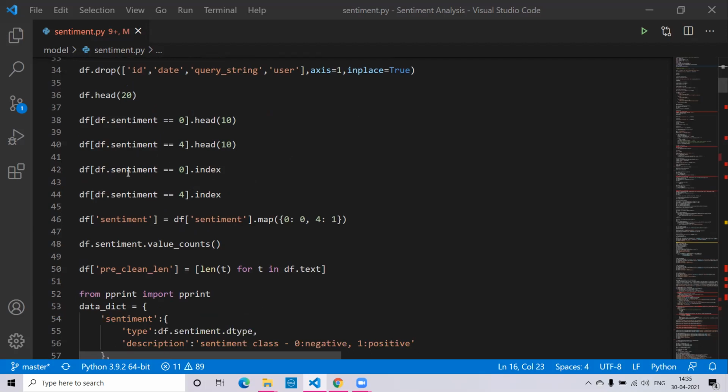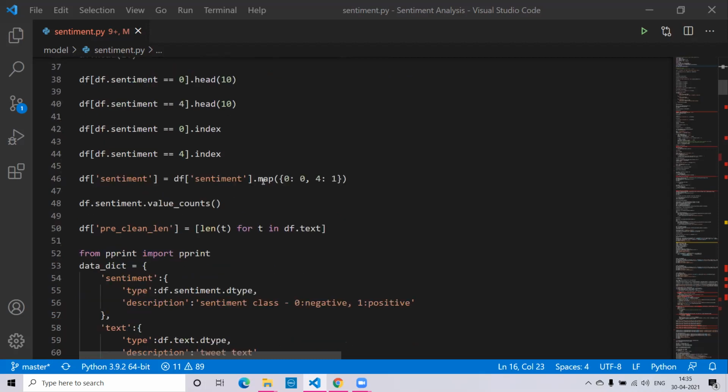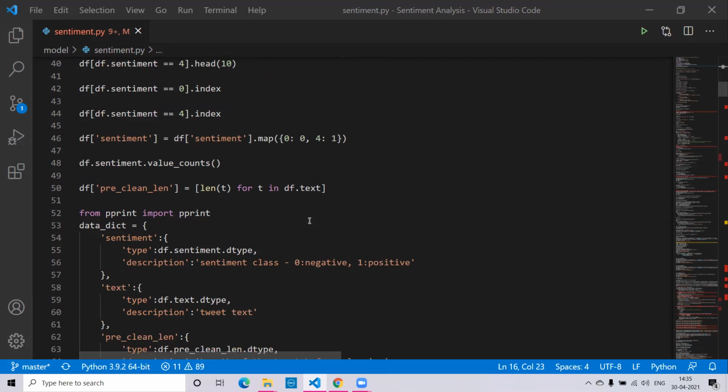Then after that, we have used df.sentiment equal to 0 .index. This function will basically give all the index positions of where all the negative tweets are. And then we have sentiment equal to 4 .index, which will give all the indexes of the positive tweets which are present in our dataset. Then I have mapped all the tweets using the function .map with 4 for positive and 1 for negative.